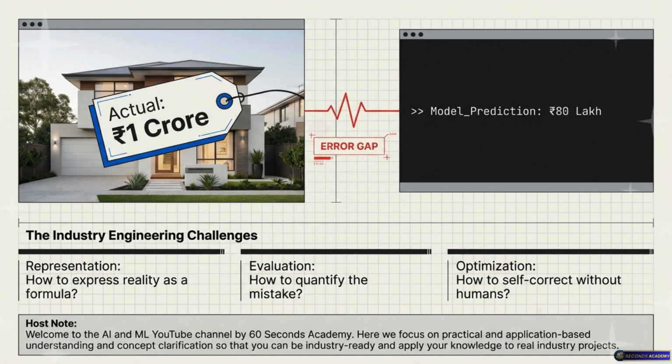But the real market price... That would be way off. Oh, completely. The real price is 1 crore. Ouch. Yeah, that is a massive gap. That's a 20 lakh rupee mistake. And the question for you as an engineer isn't just, why was it wrong? The real question is, how does the system automatically detect that massive error and fix it without you having to go in and manually tinker with the Python code?